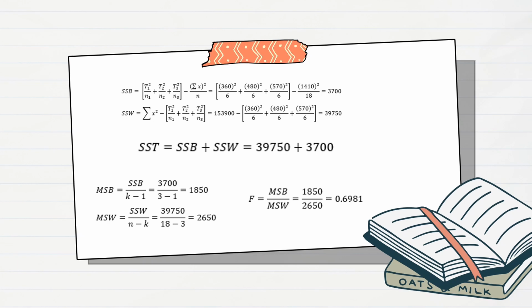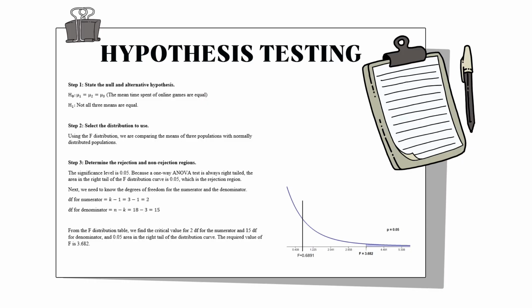Next, to find SST, we must do addition of SSB and SSW. Next, we find MSB equal to SSB over K minus 1, and MSW equal to SSW over N minus K. To find F, we must do MSB over MSW, equal to 0.6981. And this is our hypothesis testing.